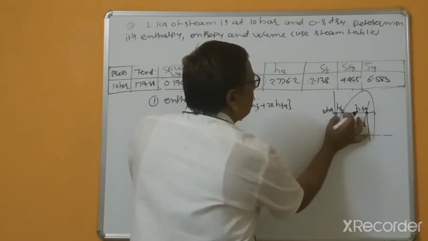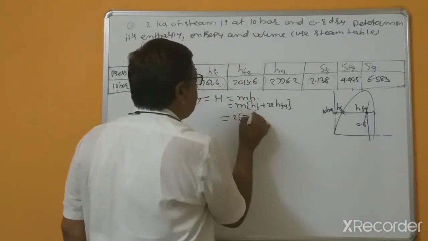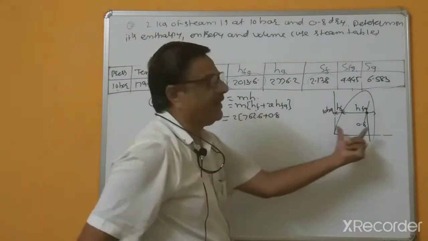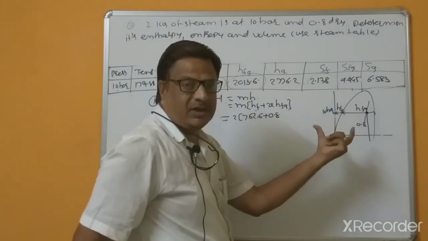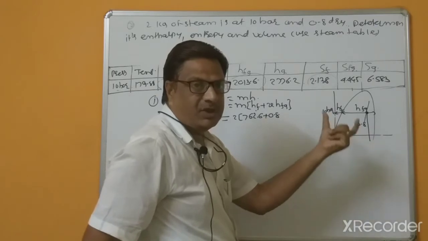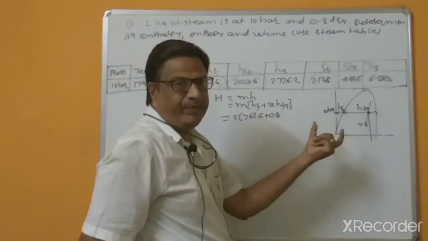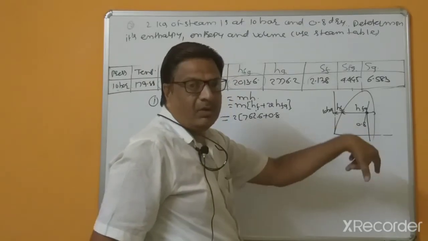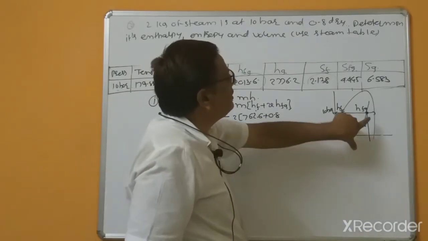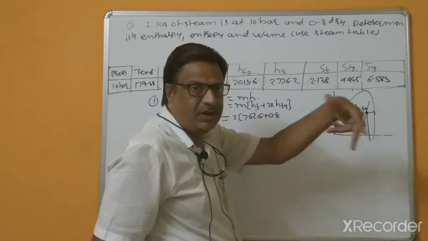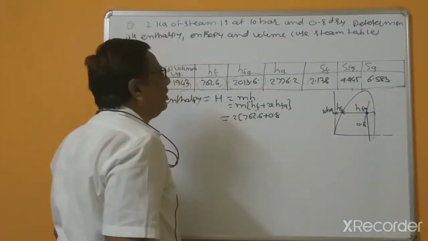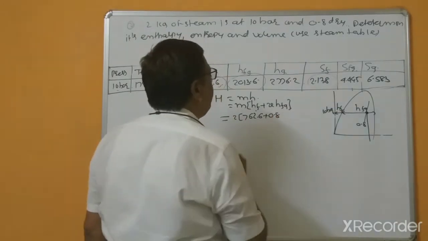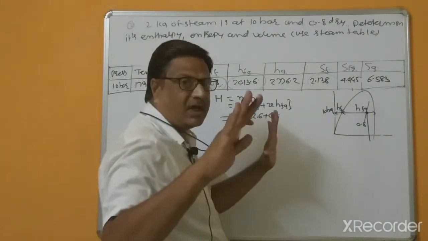So this amount of enthalpy 762.6 plus 0.8 dryness fraction, because 80% is in the steam form, in the vapor form, and the remaining 20% is in the moisture form, in the liquid form, because this is wet steam, not completely dry steam.